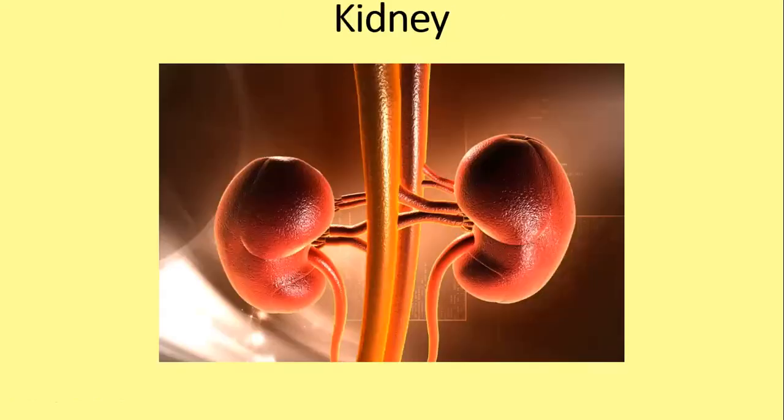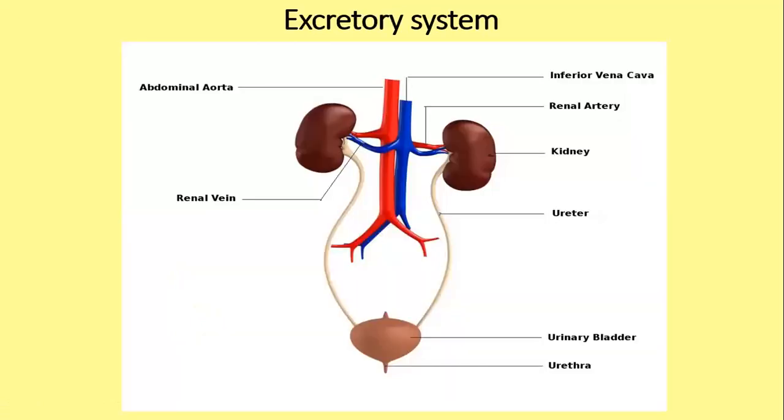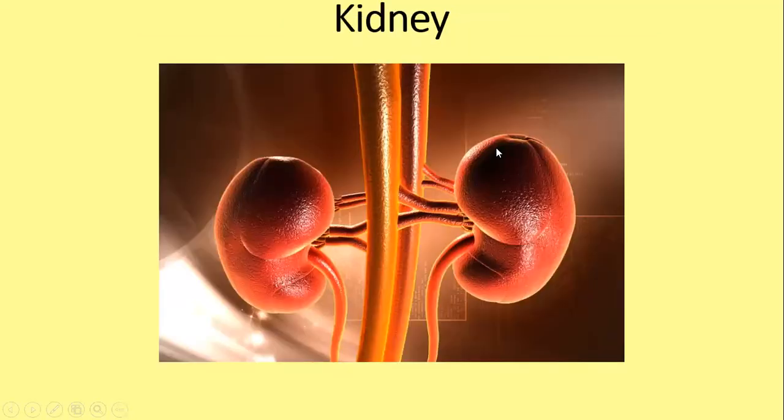Right, now let's see a picture of the kidneys. Now look at the picture. Now can you see the kidneys? How many kidneys do we have? We have 2 kidneys. And look at the shape of the kidneys. It's like the shape of a bean seed.